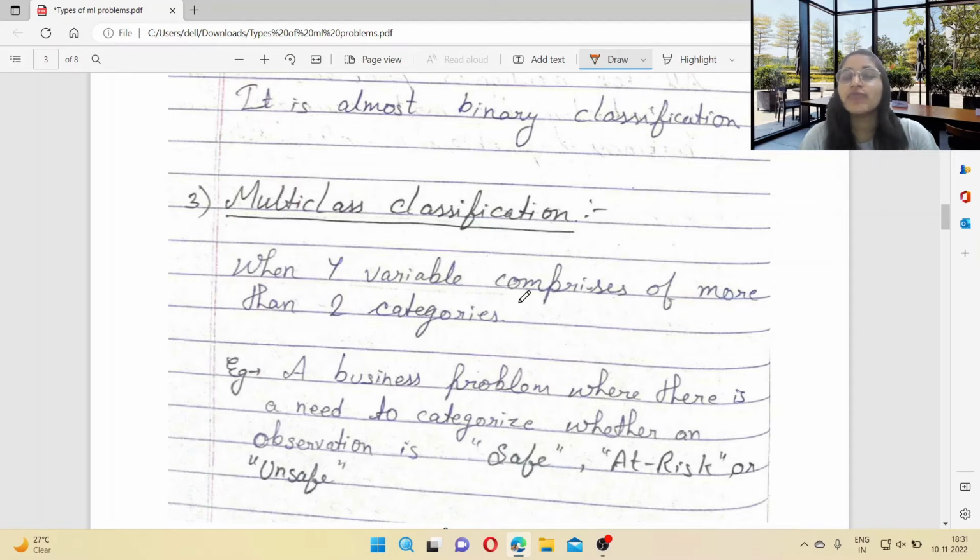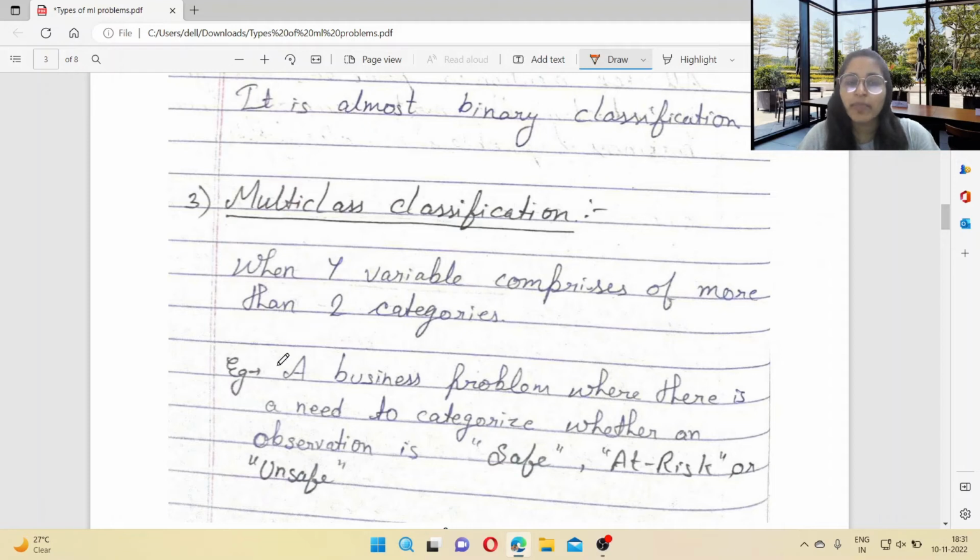Okay, if you want to perform object detection, and there are a lot of objects, like if you want to detect objects on a road, then there are a lot of objects: a car, a bike, a cycle, or a truck. So there are a lot of classes. Okay, so that problem is called a multi-class classification problem.